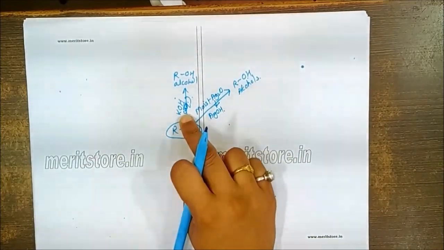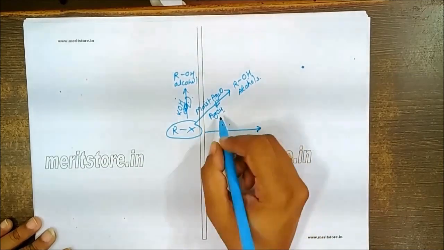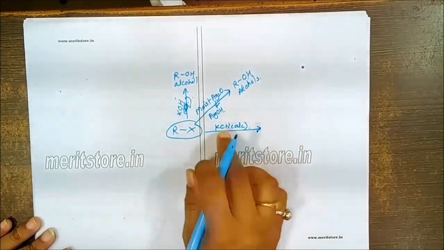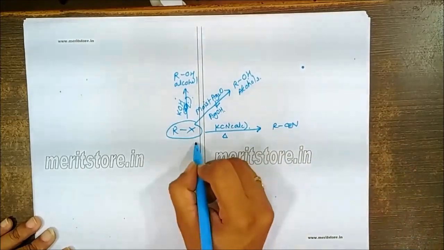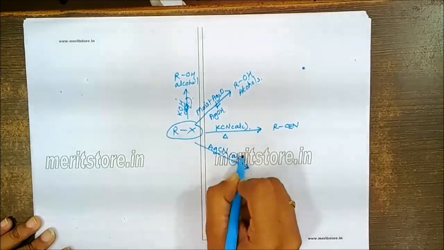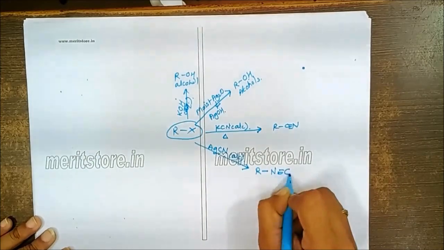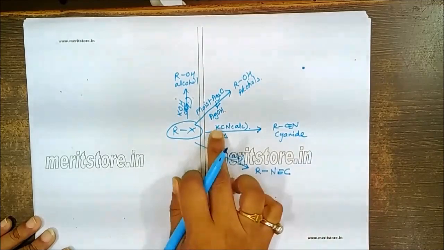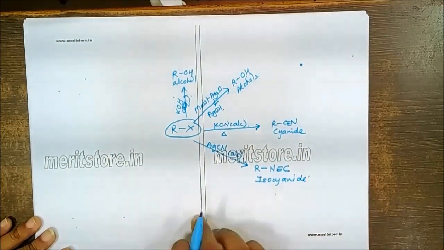Either we can go for aqueous KOH or we can go for the moist silver oxide. If you allow this to react with alcoholic KCN, then X will be exchanged with the cyanide and we'll get the corresponding alkyl cyanide. Also, we can have the same reaction with alcoholic AgCN, and there will be an exchange to give R-N triple bond C, which is known as the isocyanide. So cyanide can be obtained by the reaction with KCN, while isocyanide can be obtained by the reaction with AgCN.